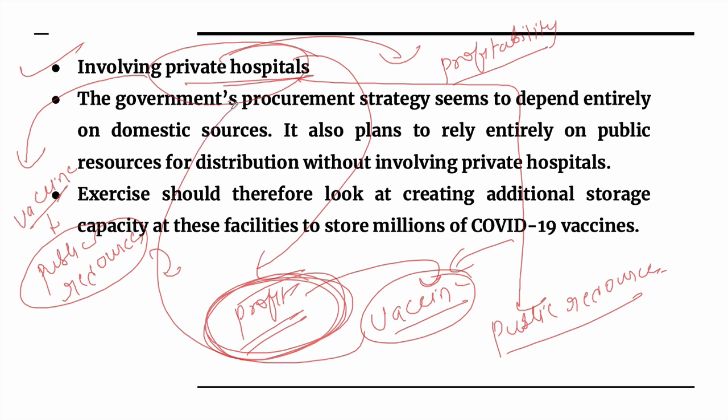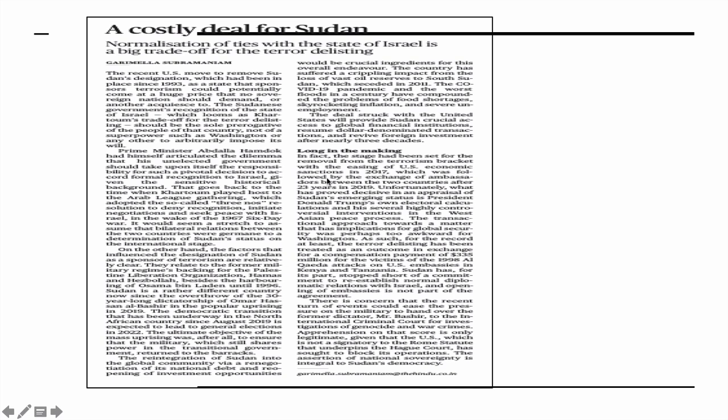So you need the participation of private hospitals. So steps can be taken as per which certain regulation can be made, and there can be a public-private partnership for an effective vaccine distribution. This has been recommended by many experts.